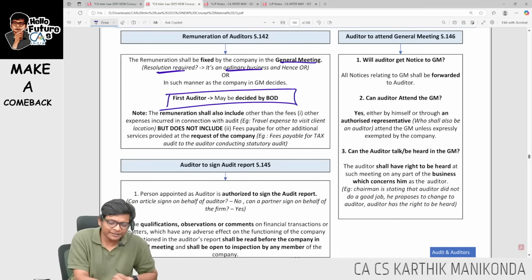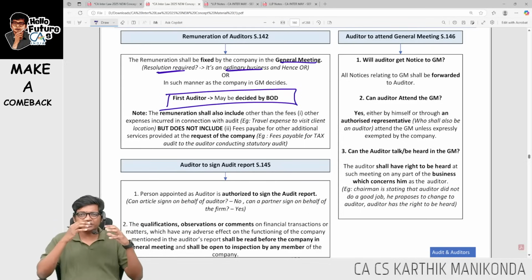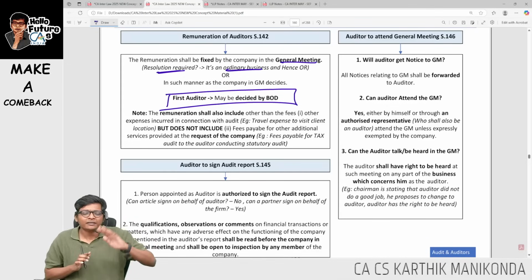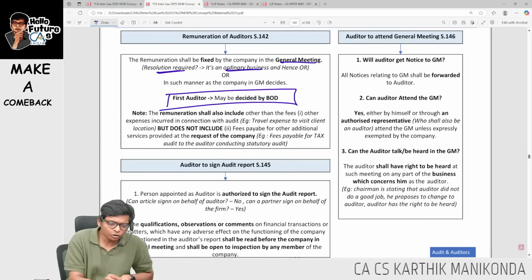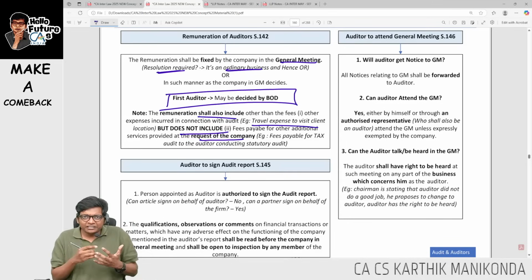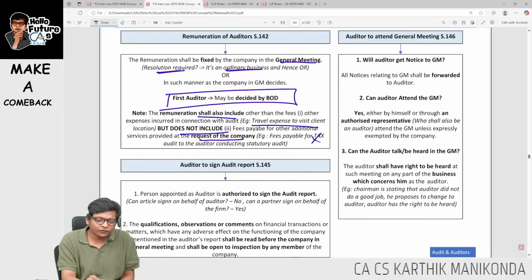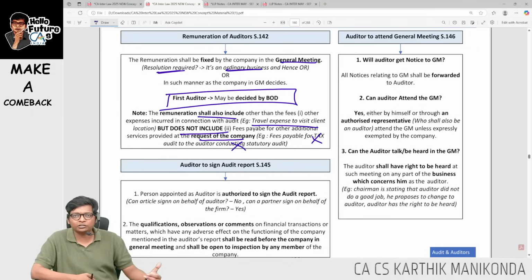First audit is decided by the board of directors. This can be an MCQ question. First audit remuneration, board of directors. Subsequently, shareholders, by ordinary resolution in the general meeting, will fix the remuneration. Does remuneration include travel expense or not, sir? Very simple. Reimbursements sometimes are inclusive, sometimes can be extra. But remuneration does not include fees for other services like tax audit, etc.